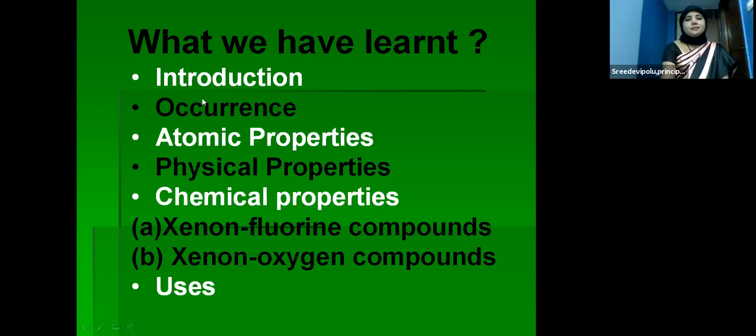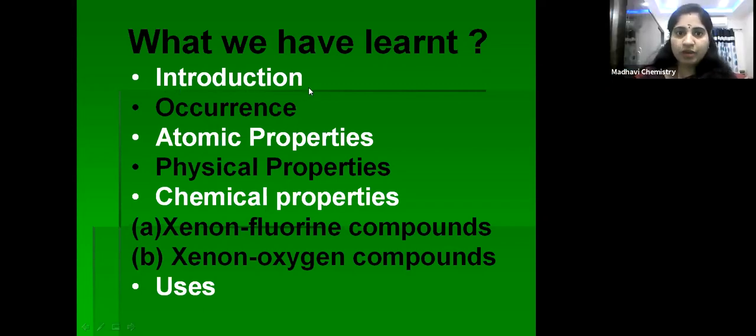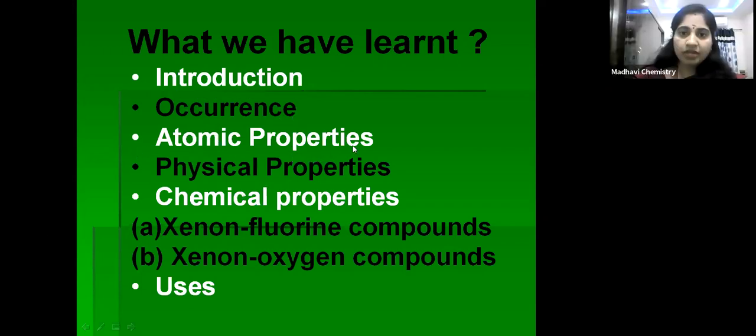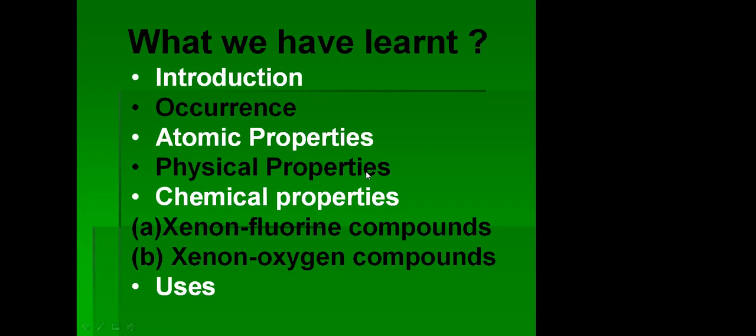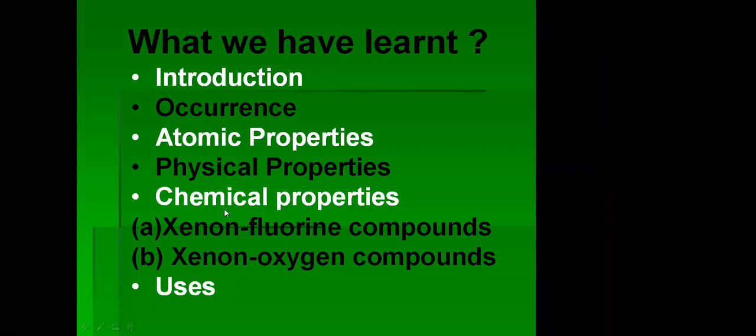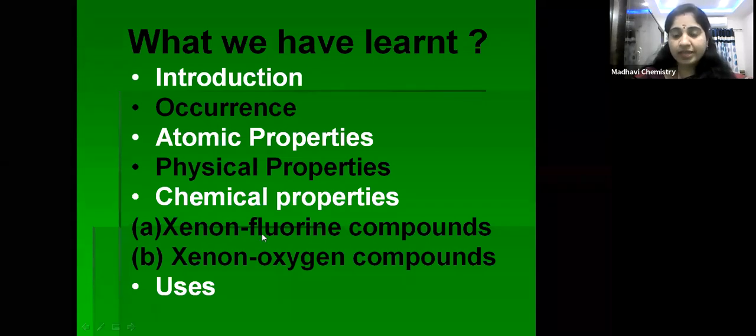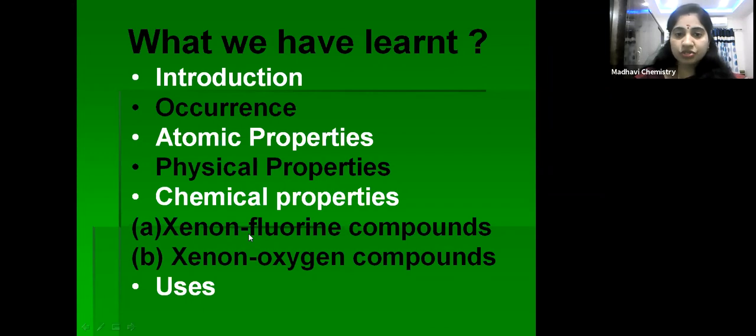So now let us see what we have discussed till now. So introduction of 18 group elements and then occurrence of 18 group elements. In atomic properties, we have discussed electronic configuration, atomic radii, ionization enthalpy and electron gain enthalpy. Next, physical properties of 18 group elements we have discussed. Next, chemical properties, in that xenon fluorine compounds XeF2, XeF4 and XeF6, their preparation and their structure we have discussed.